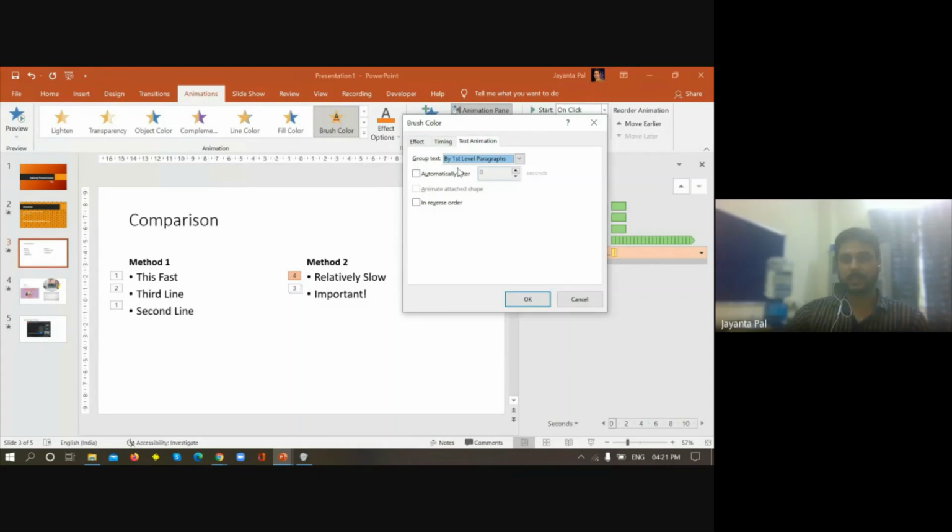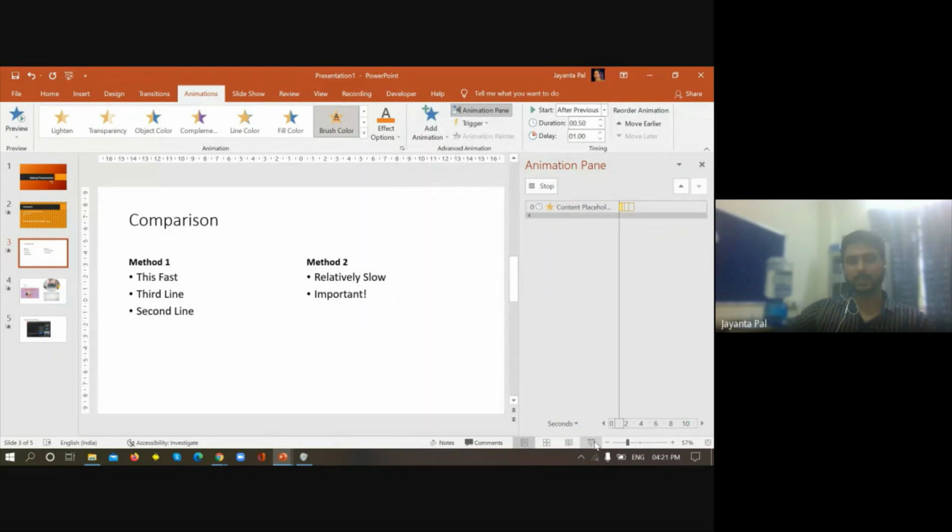Text animation, automatically after 1 second it will change by the first level of paragraph. You can choose second level of paragraph. It will animate in the reverse order. So you can customize it as your own.